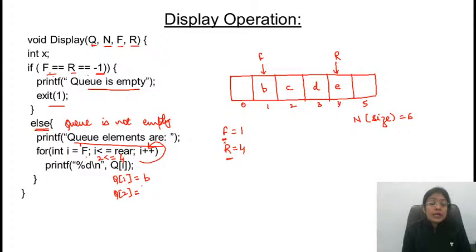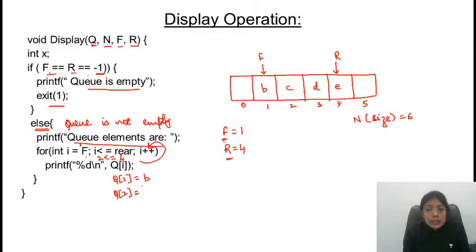When does front vary? When do you update the value of front? When you are going to delete an element. When do you update rear? When you are inserting an element. In this case, what does display mean? Just to show the elements, whatever elements are present in the queue. Right? So are we inserting or deleting any element here? No. So anyhow, we are not going to update the value of front or rear.